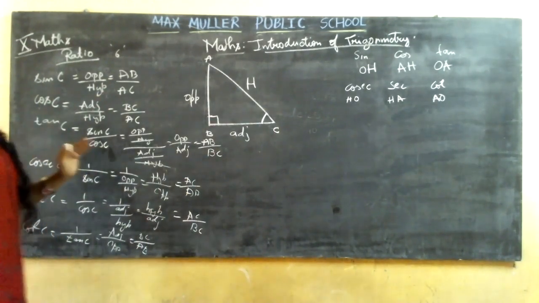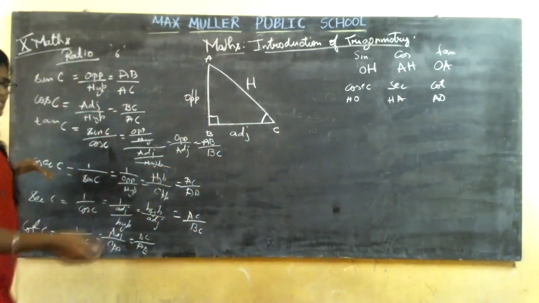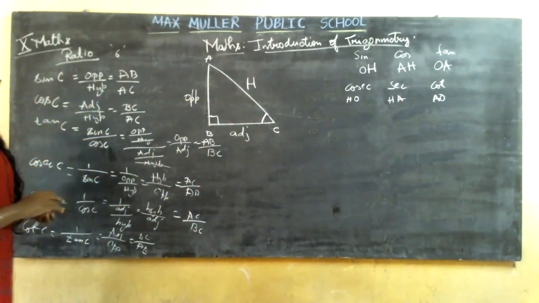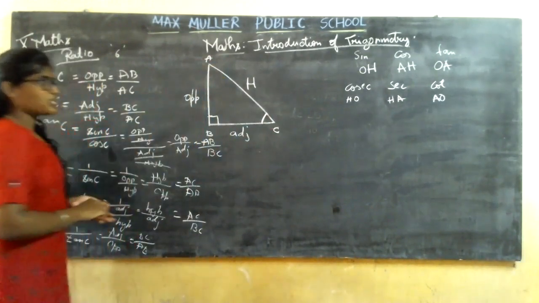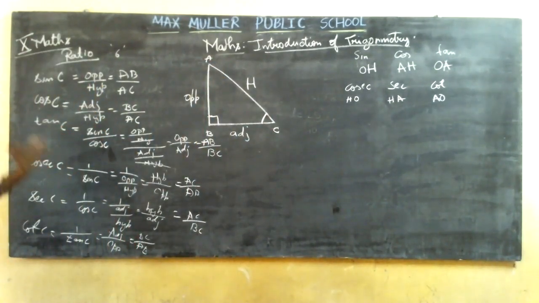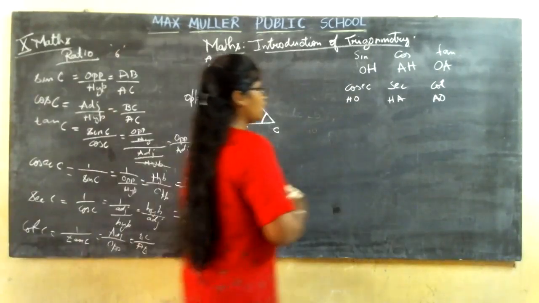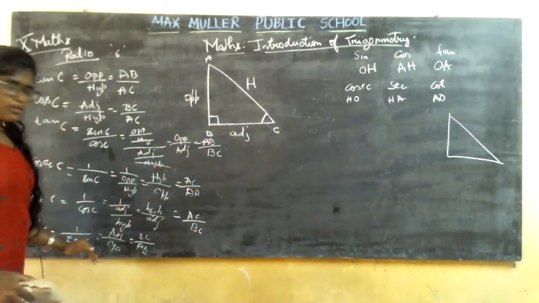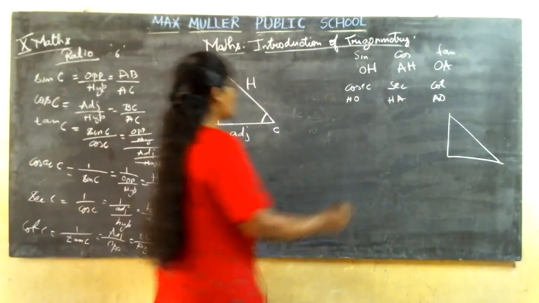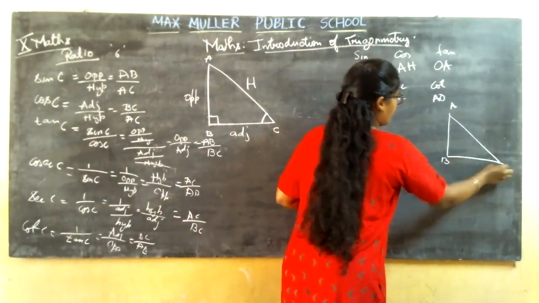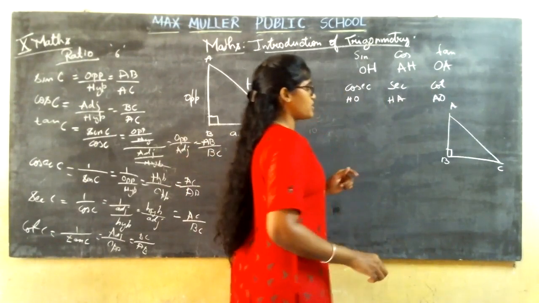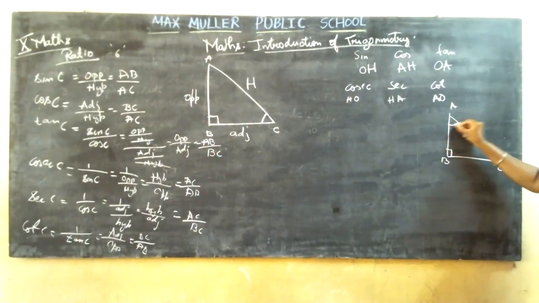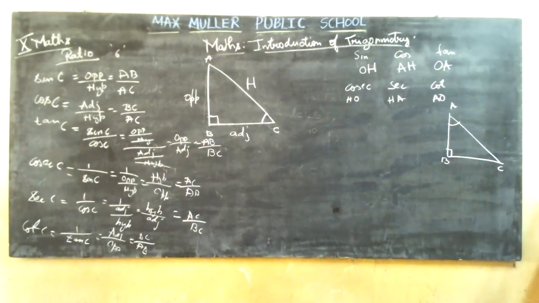Now I have learned the 6 ratios based on the acute angle C. Now I have another acute angle, correct? Where is the other acute angle? Angle A. So let me learn how it is done for that acute angle. Let me take the same triangle. I won't go so deep into the steps, since you already know the terms and how to remember them. Now we are going to learn these 6 ratios for the acute angle A.